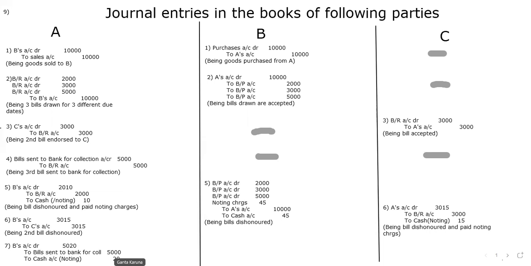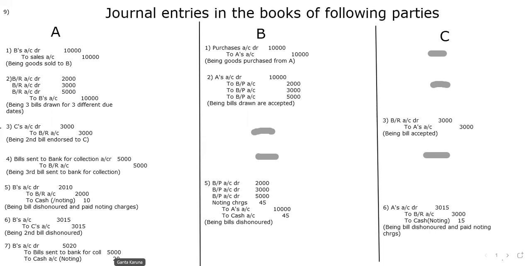Whereas in B's book, we simply write bills payable, because in all the cases the bills have to be cancelled. That is the reason: bills payable, bills payable, bills payable. Noting charges, see here, for him it is an expenditure, I have to highlight that. The noting charges account debit to A's account to cash account, meaning in the form of noting charges he is paying extra, 10, 15, 20 rupees in total.